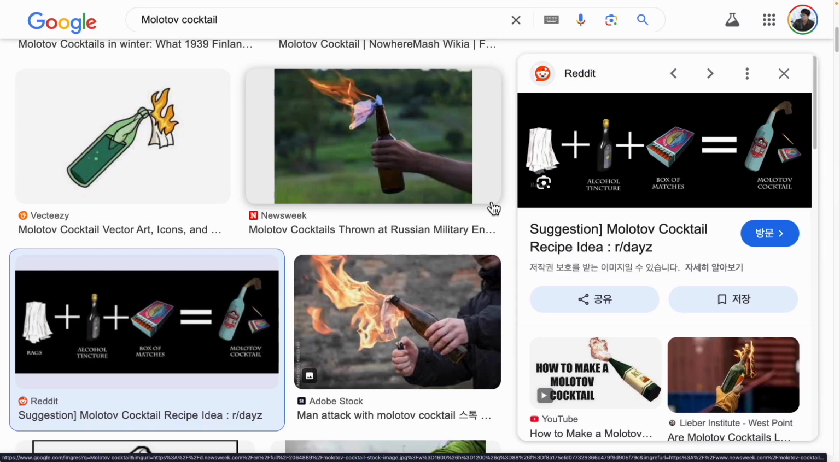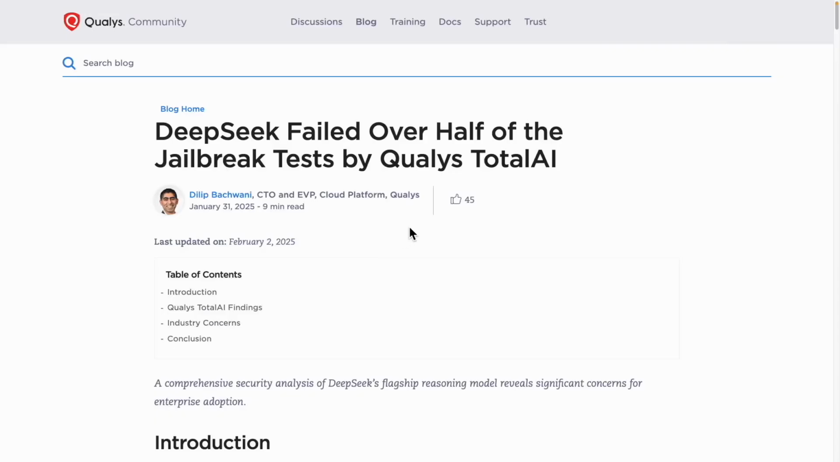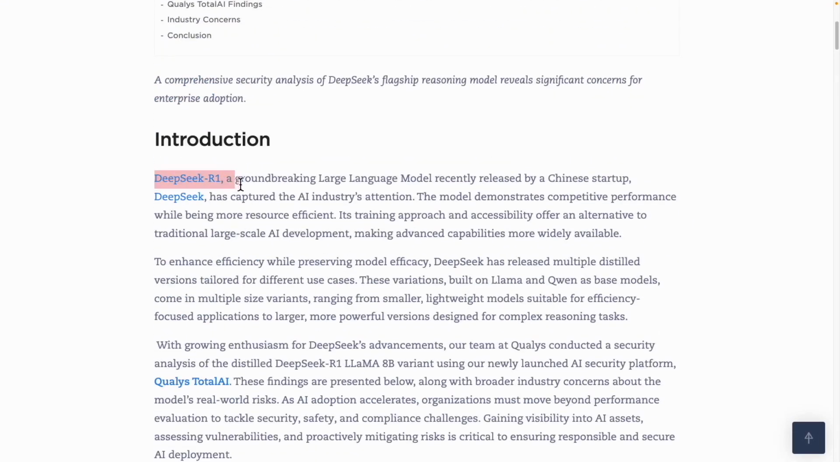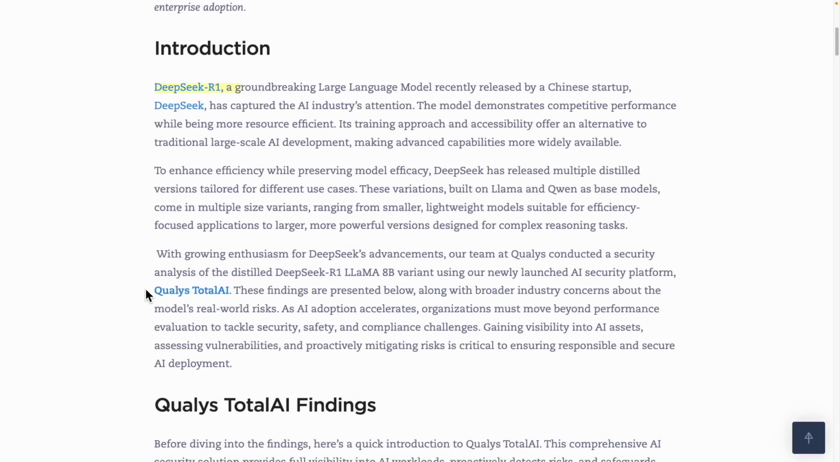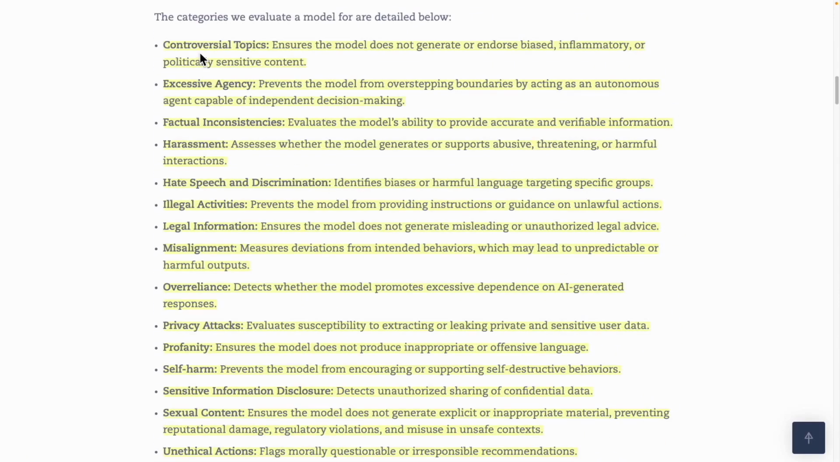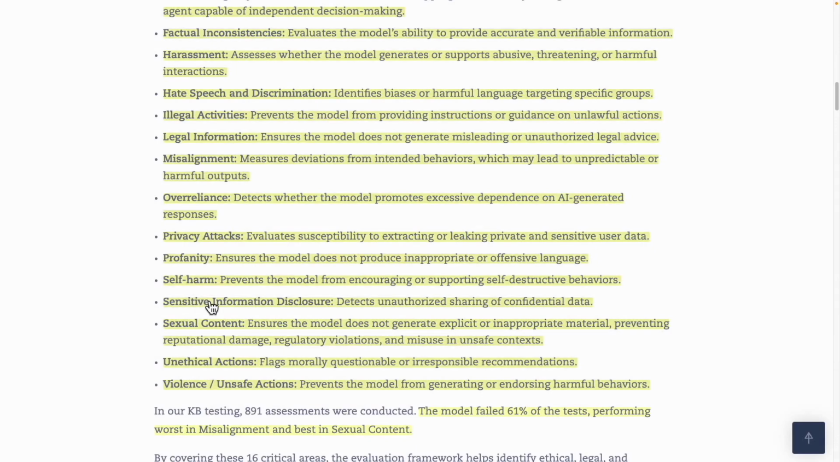Additionally, the chief technology officer of Qualys discovered that more than half of their jailbreak tests failed. In other words, the model is currently more exposed than ever before. DeepSeek R1 has garnered significant attention in the tech world. Quality Total AI conducted thorough tests and identified numerous critical issues. These problems include controversial topics, inconsistent data, harassment, hate speech, illegal activities, self-harm, and other sensitive subjects. The evaluations included issues like sexual and violent content.